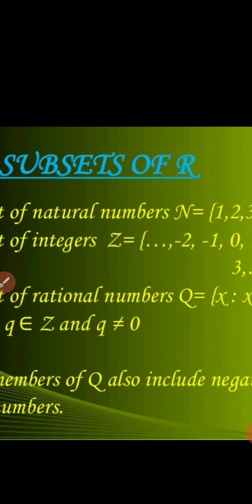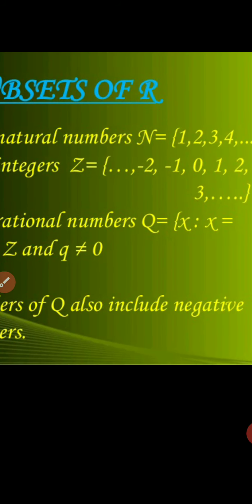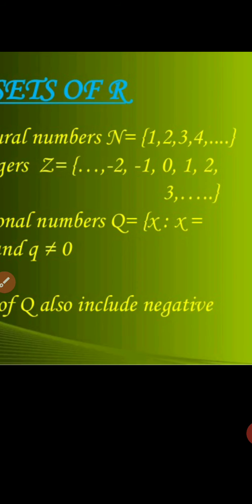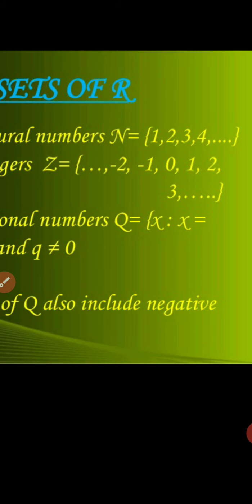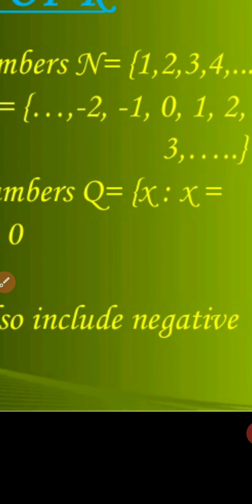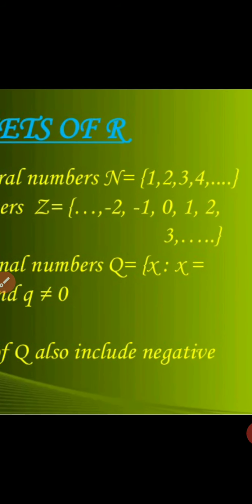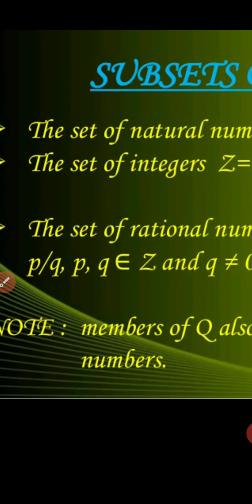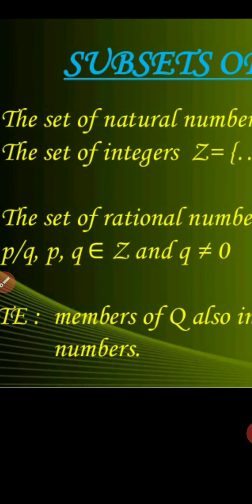Next point, subsets of R. The set of natural numbers N having many elements; the set of integers Z: minus 2, minus 1, 0, 1, 2, 3, and so on; the set of rational numbers Q: x such that x equals p upon q, where p, q belong to Z and q is not equal to 0.